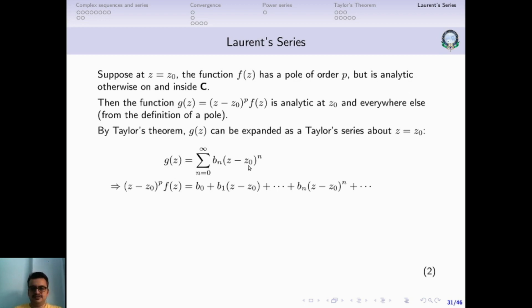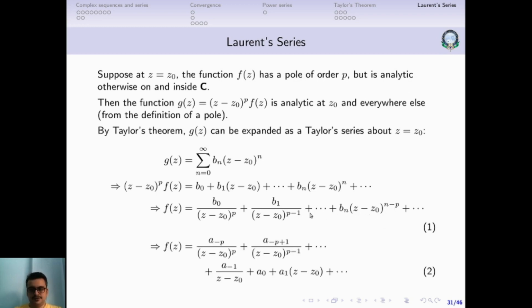Okay, and this one we just write down the first few terms. n equal to 0, we have b0; n equal to 1, b1 (z minus z0), and so on, b n (z minus z0) to the power n. Now this (z minus z0) to the power p, you just bring it over to the right hand side. So here we will get b0 by (z minus z0) to the power p plus b1. We have already a z minus z0, so when you divide by (z minus z0) to the power p, we'll get (z minus z0) to the power p minus 1, and so on. And this b n is divided by (z minus z0), we'll get (z minus z0) to the power n minus p. Okay, so call this equation number 1.